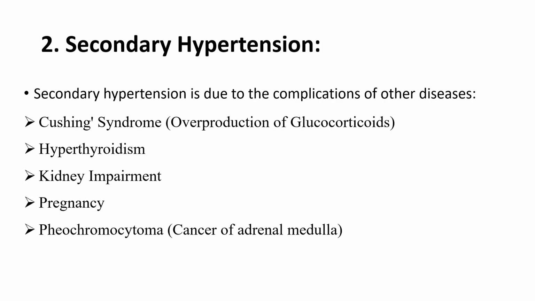Next is the secondary hypertension. Secondary hypertension is due to complications of other diseases such as Cushing's syndrome, that is overproduction of glucocorticoids, hypothyroidism, kidney impairment, pregnancy, or pheochromocytoma, that is cancer of the adrenal medulla.